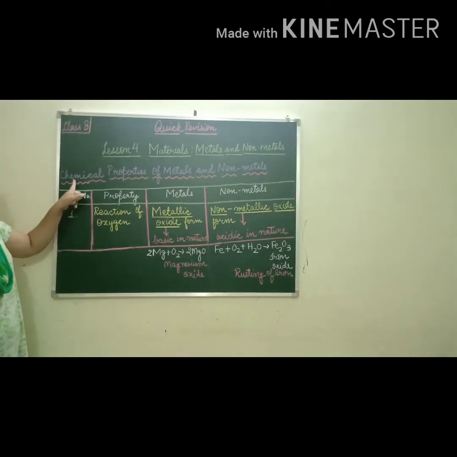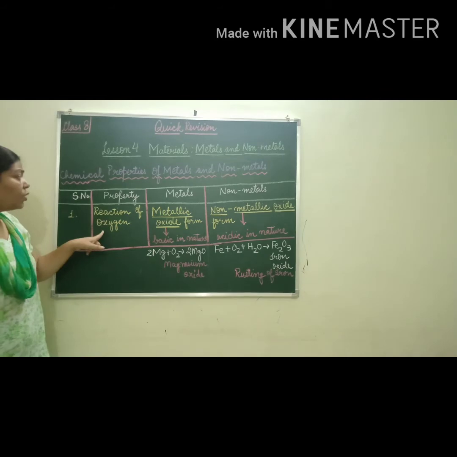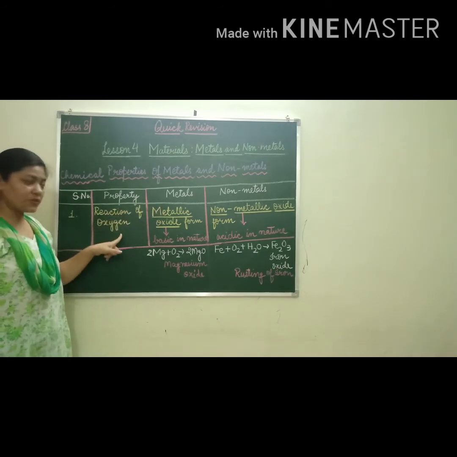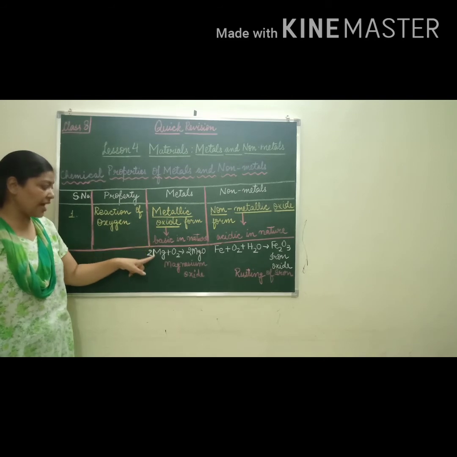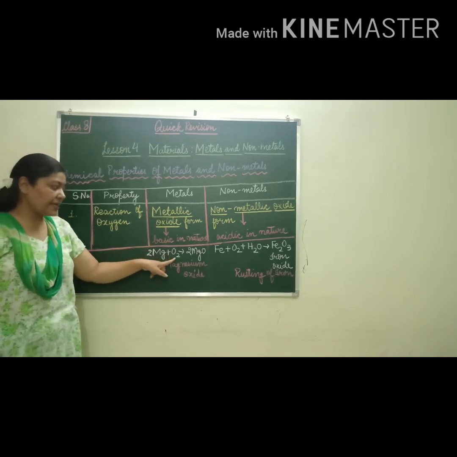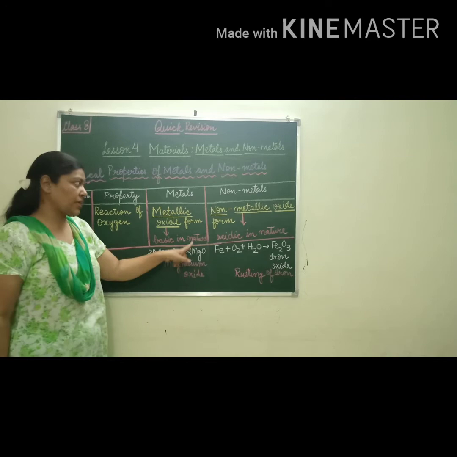Next we will do chemical properties of metals and non-metals. First is reaction with oxygen. When metals react with oxygen, they form metal oxide, which is basic in nature. As you can see, magnesium reacting with oxygen forms magnesium oxide.